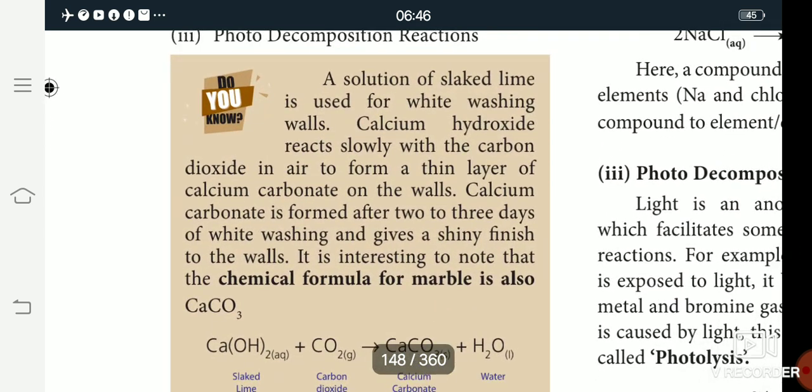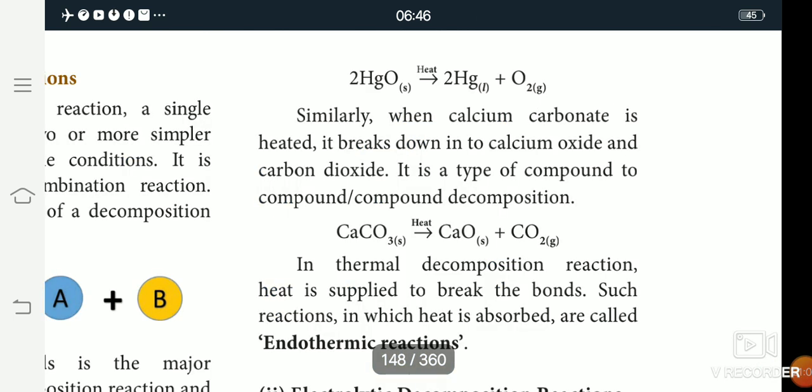The first one is the thermal decomposition reaction. The reaction of mercury oxide. The symbol for mercury is Hg. Mercury(II) oxide is decomposed into mercury and oxygen. So this is one of the reactions.